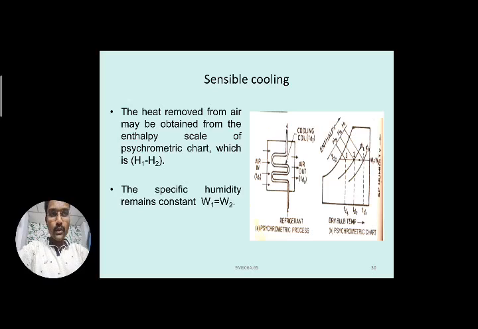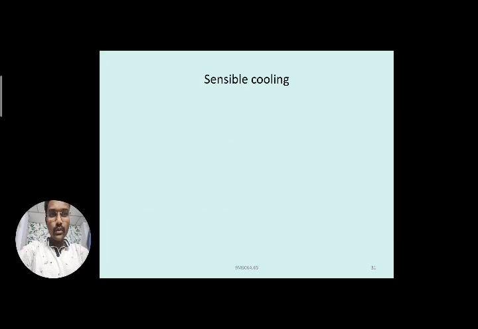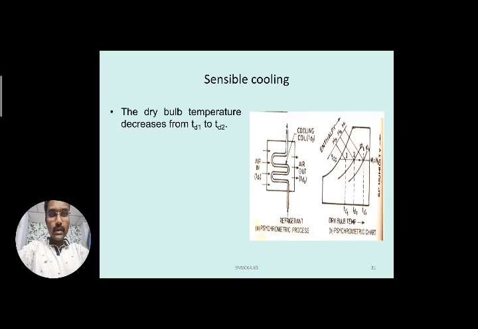Further, specific humidity remains constant, that is W1 equal to W2, and the dry bulb temperature decreases from TD1 to TD2. And what happens to the relative humidity? The relative humidity value increases from 5.1 to 5.2. That does not mean the moisture content is increased here.